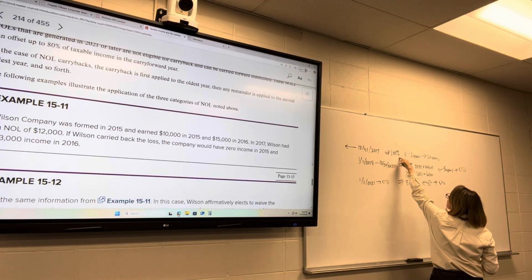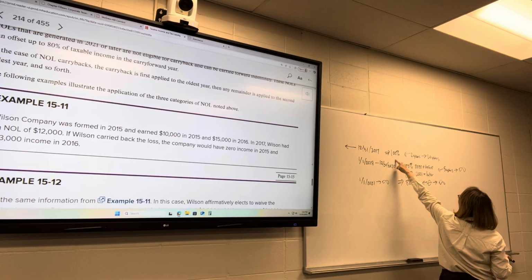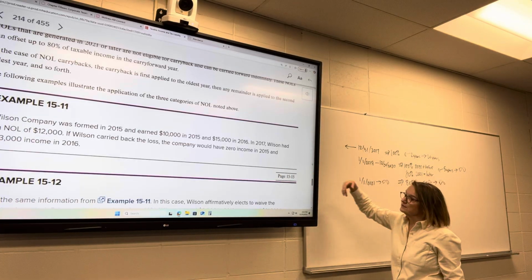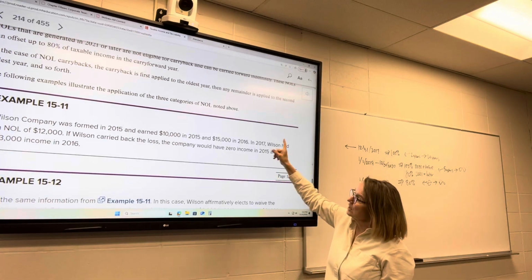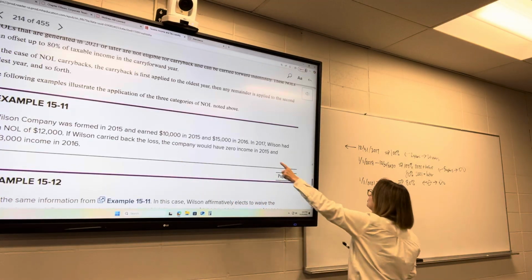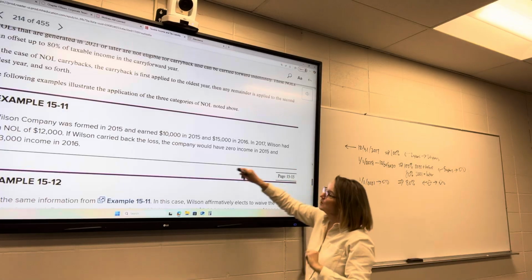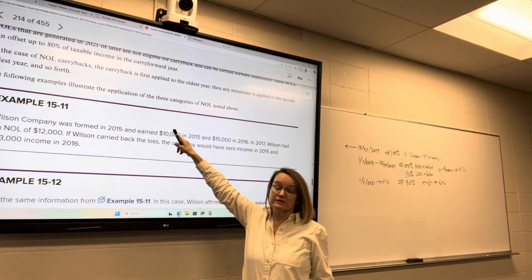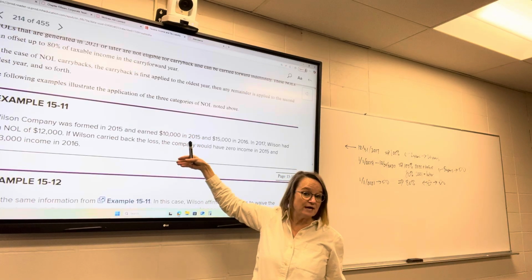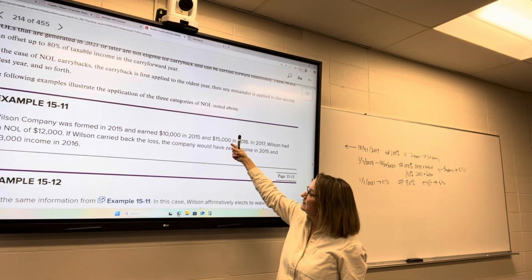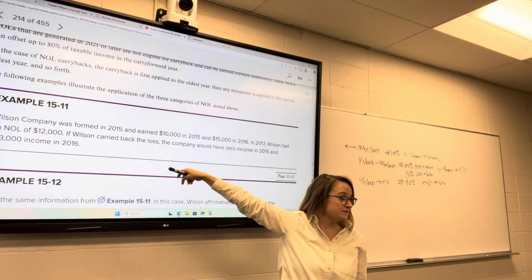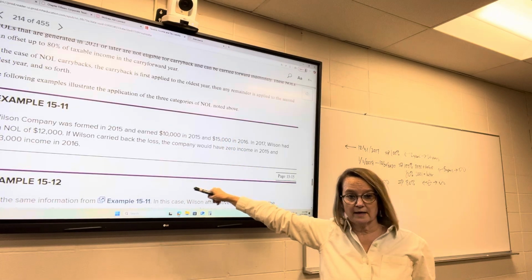It was created in 2017, so they can go back 2 years and they get to offset 100% of their income. They can go forward 20 years. They had an NOL of 12,000. If they carried back the loss, they would have zero income in 2015 because they're going to absorb that $10,000 income. But they've got a $2,000 NOL left. They can apply the $2,000 to 2016, and now they have $13,000 income.